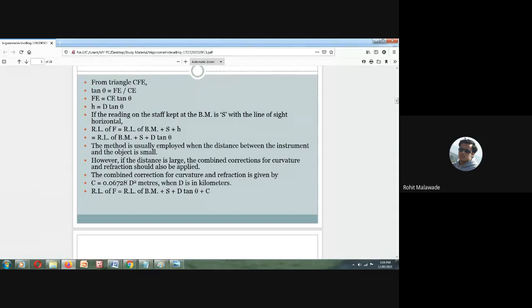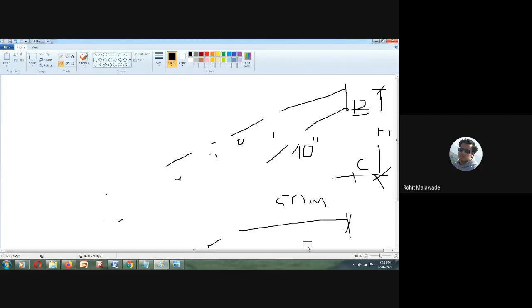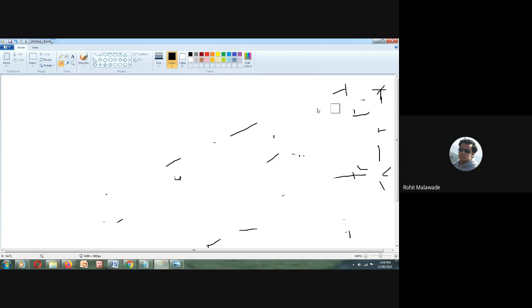But however, if the distance is large, the combined correction of curvature and refraction also should be applied. Now, when we are going to have the correction, I think you know what curvature correction is. You have studied it in your previous semester.